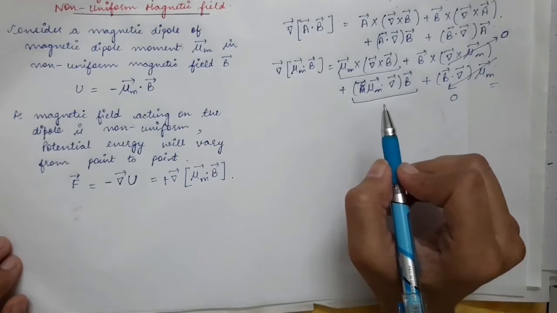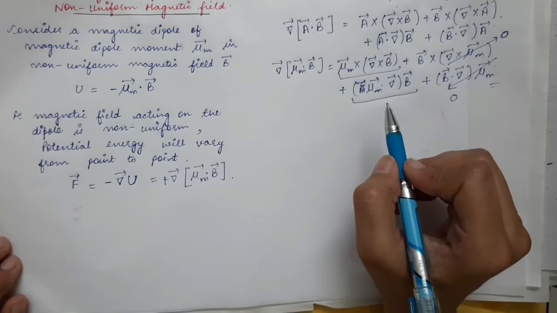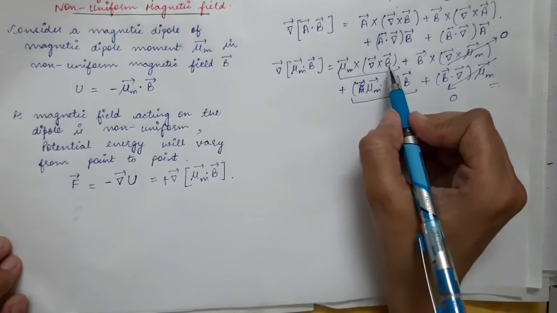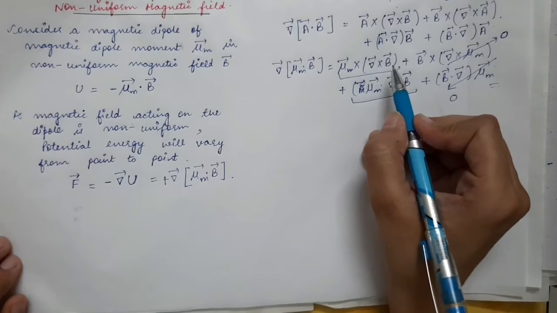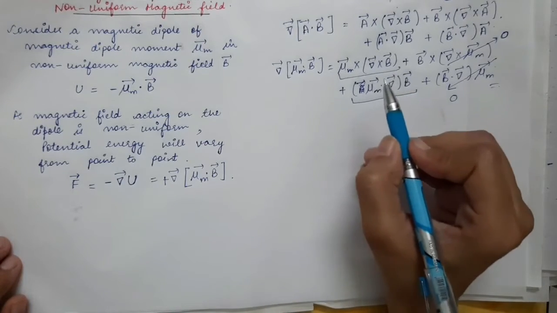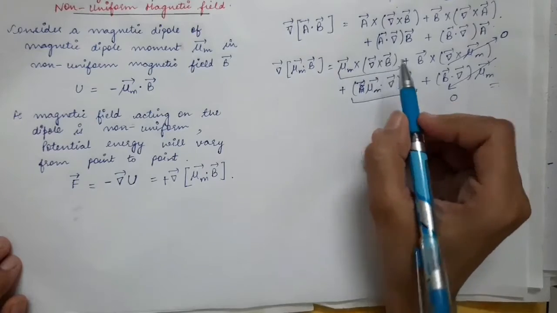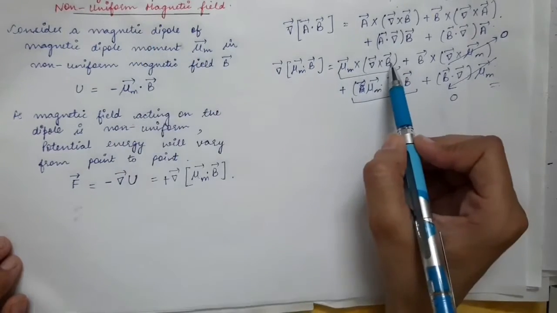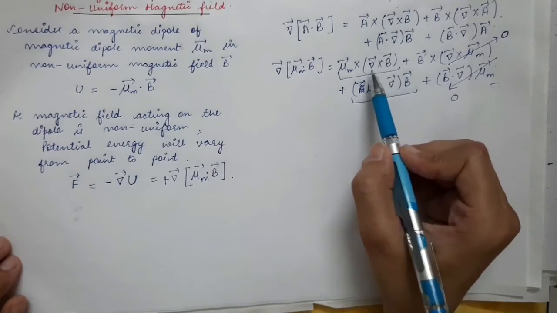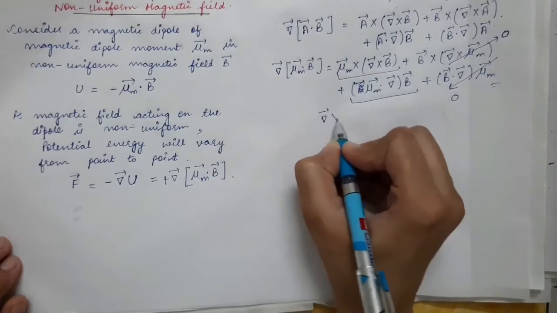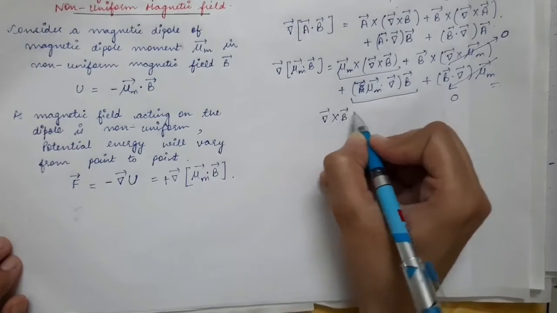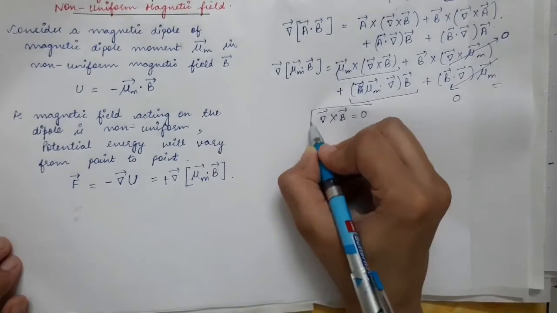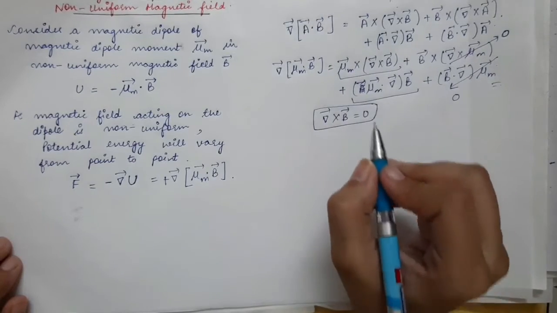Now in this case we consider that the magnetic field is conservative. So we are using the condition that curl of magnetic field is 0. This is the special case that we are considering.